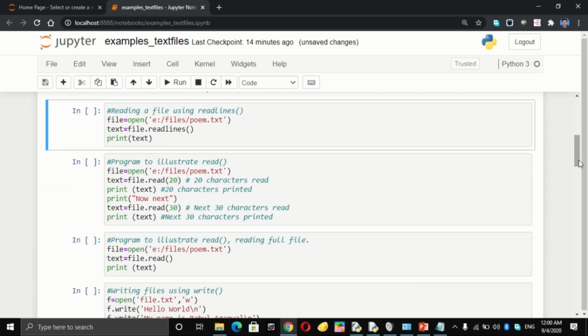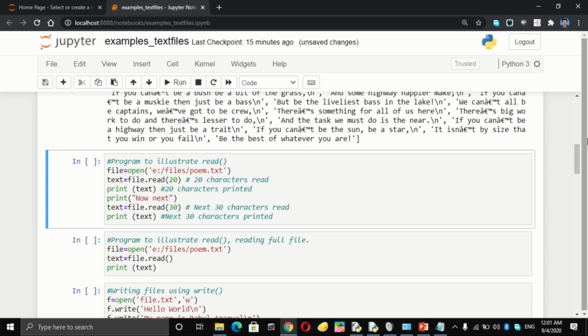Same file we are going to open using readlines. File is my file handle or the file object, whatever you want to say, equal to open. This file I am opening. Now the entire content is getting read into the text. What is text? It is a list. Then I have given the command to print this list. So now I am running. Let us see what is the output.